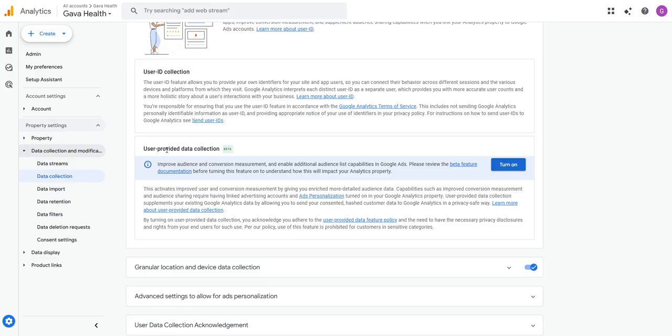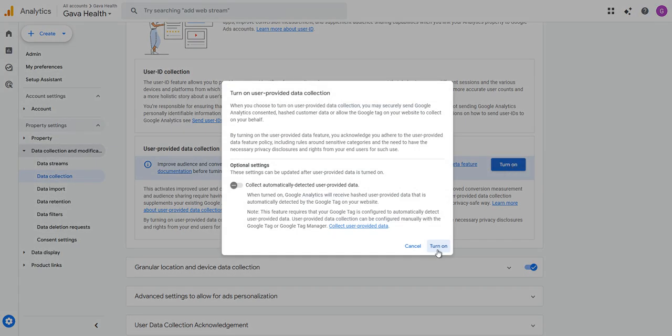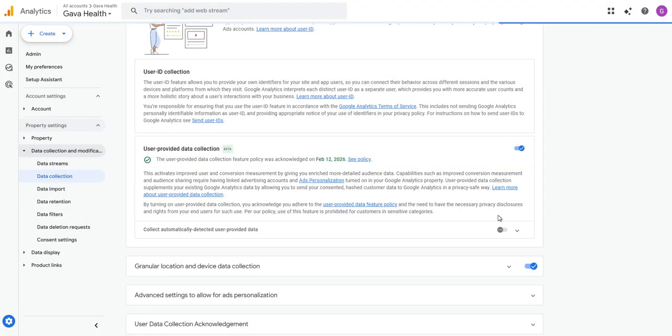Then user provided data collection. That's a beta thing. All right. So we're going to turn that on as well. Then collect automatically detected user provided data. We're going to put that on.